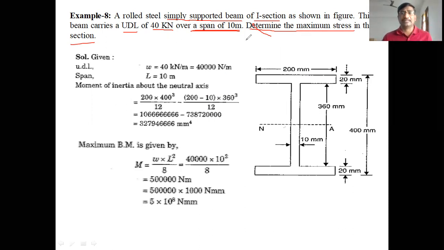Where does the maximum stress generally occur in the section? Maximum stress occurs at the outermost fibers, the outermost top layer or bottom layer from the neutral axis. If these 2 layers are at equal distance from the neutral axis, then equal stresses will be developed in the outermost layers. If it is a cantilever, the topmost layer is subjected to tensile stress and the bottommost layer to compressive stress.